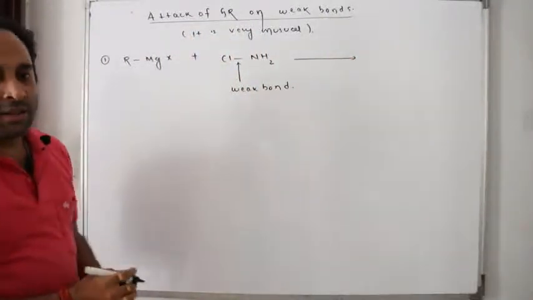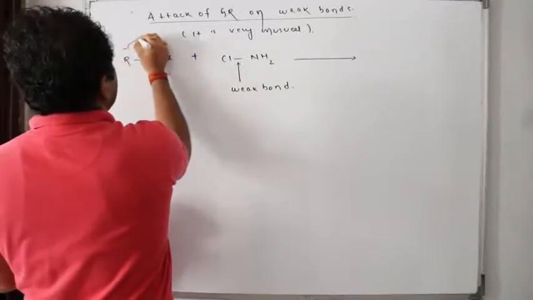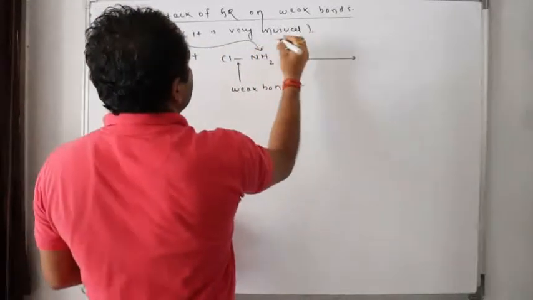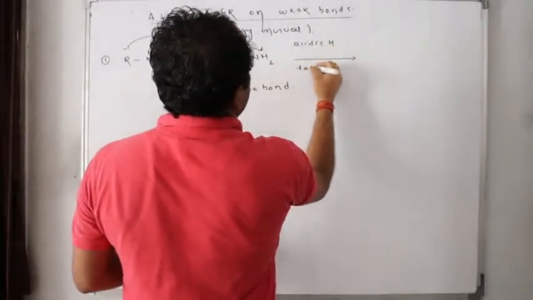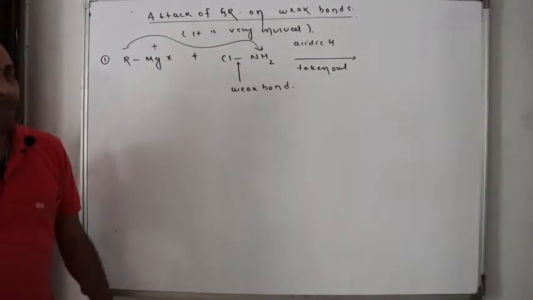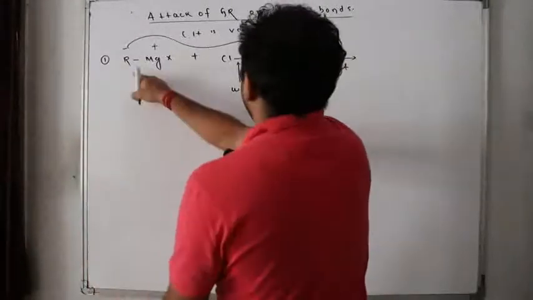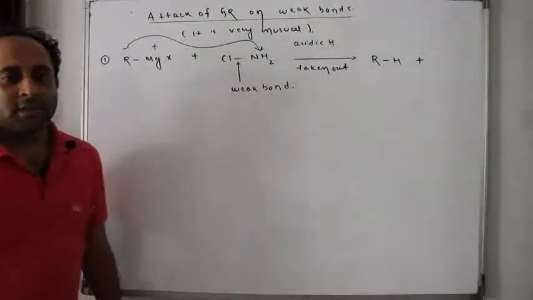Yes or no? So from this Mg plus R minus will take this acidic H, taken out. So it will definitely form what? RH. Alkane will be formed, isn't it?